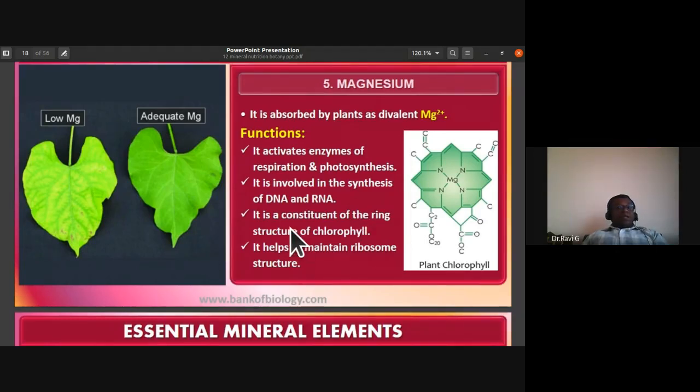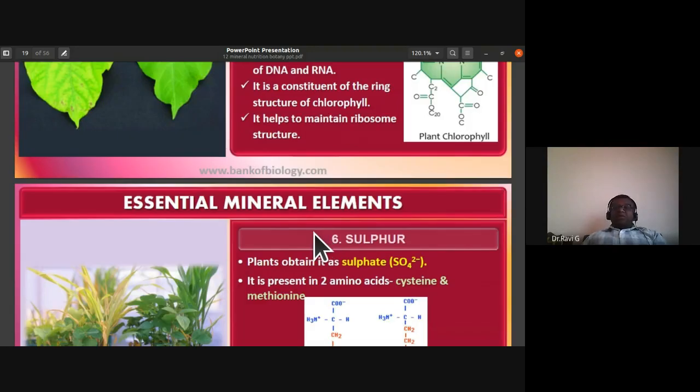Again, it is an important constituent of the ring structure of chlorophyll, and magnesium helps to maintain ribosome structure. Very important features are seen in magnesium as a macronutrient. It activates the enzymes of respiration and photosynthesis, is involved in the synthesis of DNA and RNA, is a constituent of the ring structure of chlorophyll, and also maintains the ribosome structure.